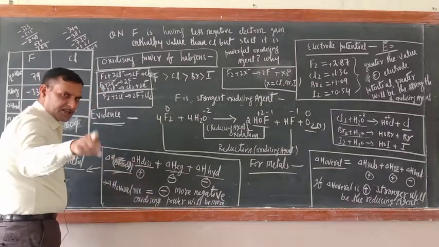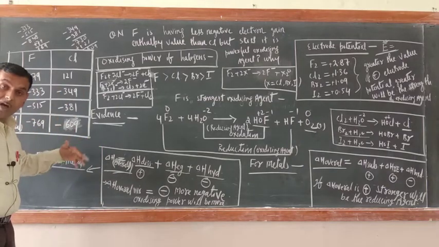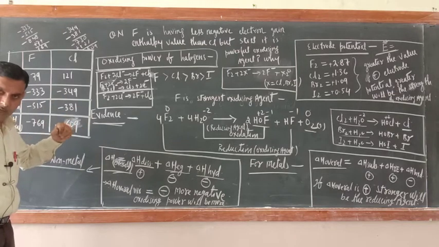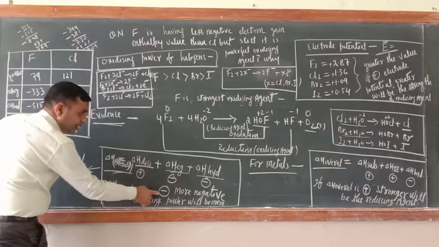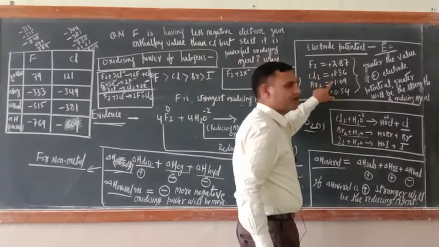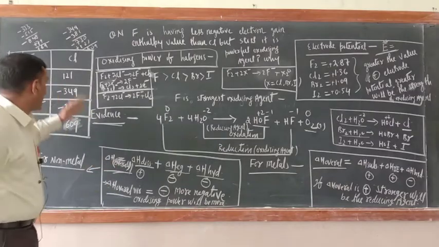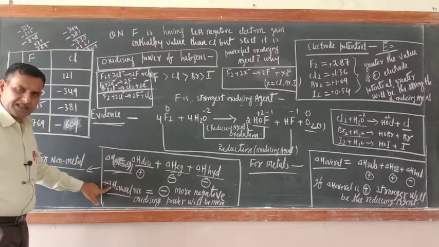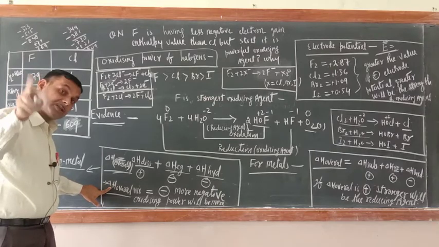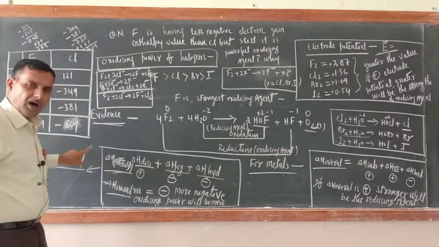And if the overall sign is negative, then what would be there? The element will be a powerful oxidizing agent. Are you getting my point or not? Remember here, if delta H value is negative, then electrode potential value will be positive. Just see, in this case I have added the three energies for fluorine and chlorine. So remember this one: if delta H overall value is negative, then electrode potential value will be positive.